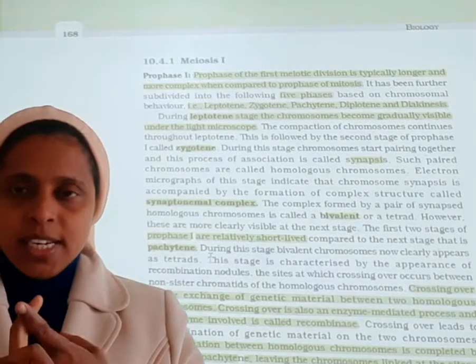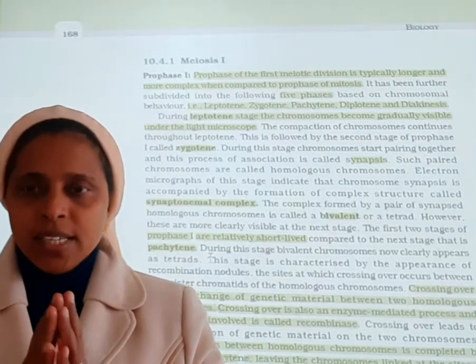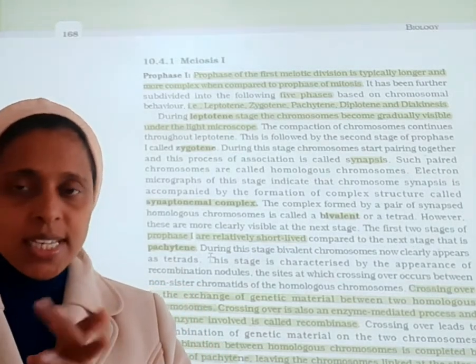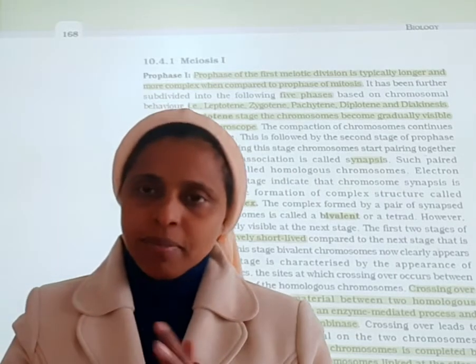So in the pachytene stage, tetrads are more visible. We can call it the longest stage, and recombination nodules are taking place here.